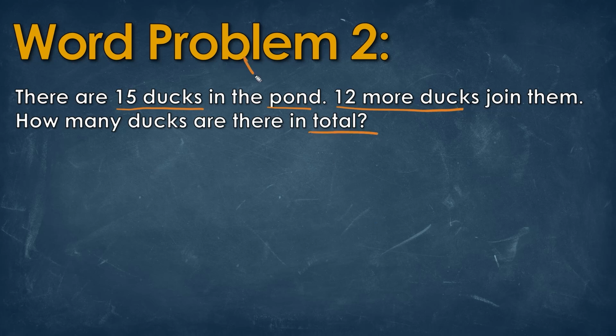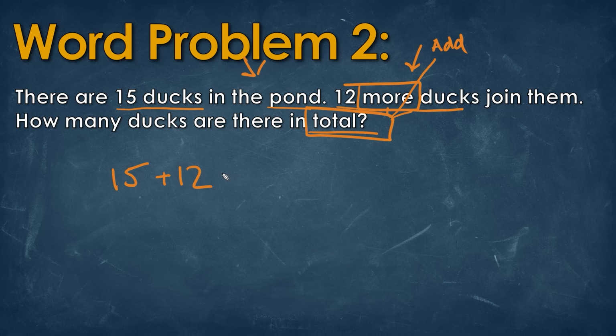So we take a look at what was done in the past. So originally there were 15 ducks in this pond. Now it says that 12 more ducks join them. So that key word is more, and more will always mean add. So we know that we're going to be adding, and it looks like we have 12 additional ducks that will join there. When we see that word total, that will also mean the same thing as add.